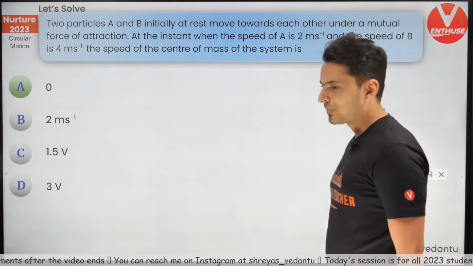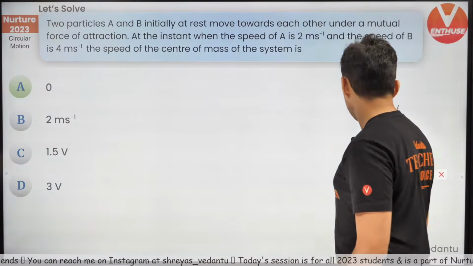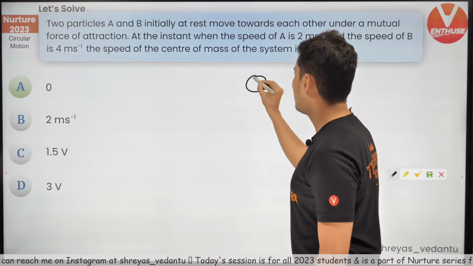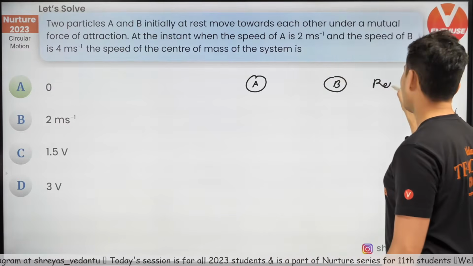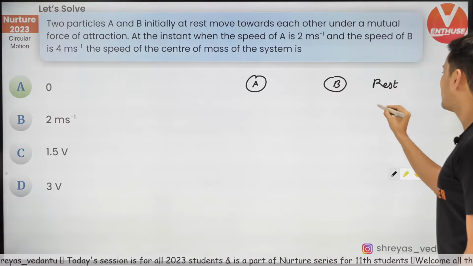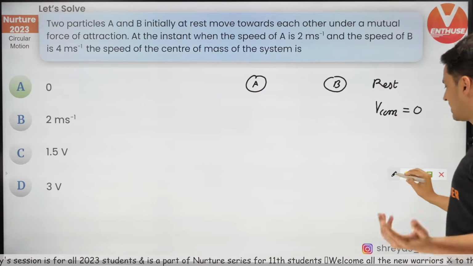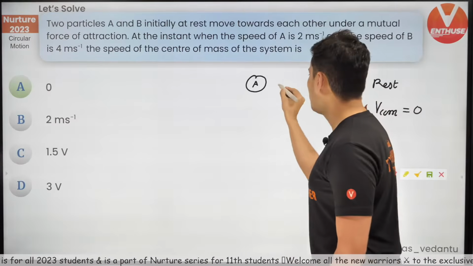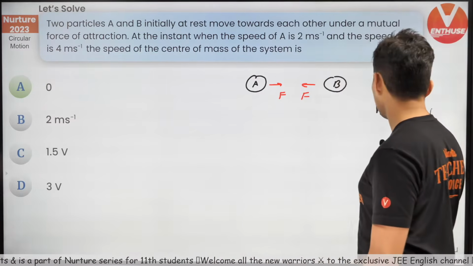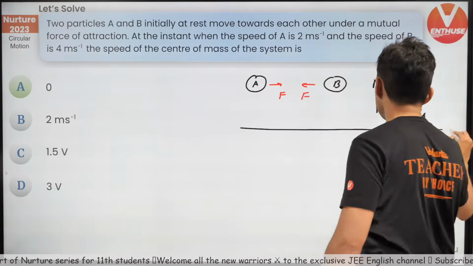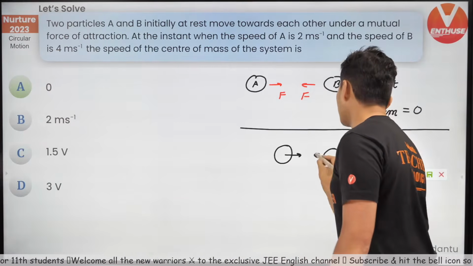Perfecto. The answer is very simple. Particle A, this is particle B. Both of them were at rest, so the velocity of the center of mass is 0. Now there is some mutual force of attraction, because of which they start coming towards each other.